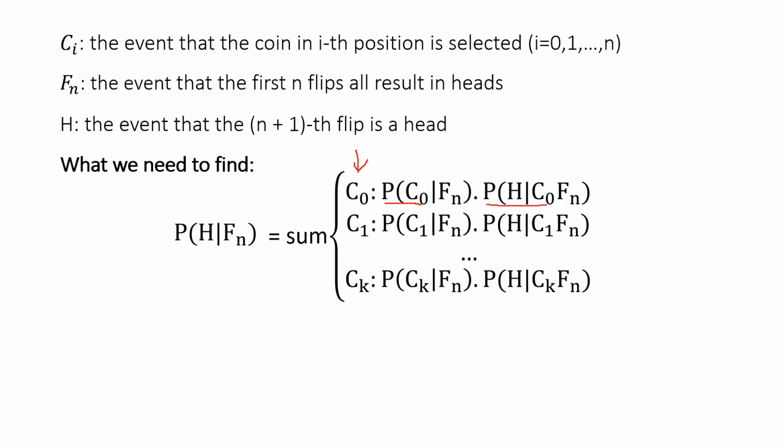And note that this coin is given that the first n flips result in head, so we have to add given Fn to the equation. We do this similarly for coin 1, coin 2 to coin k, and we sum these up and we have the following equation.